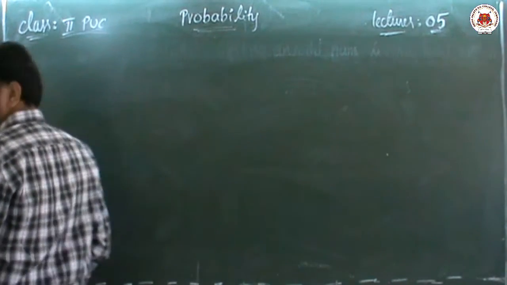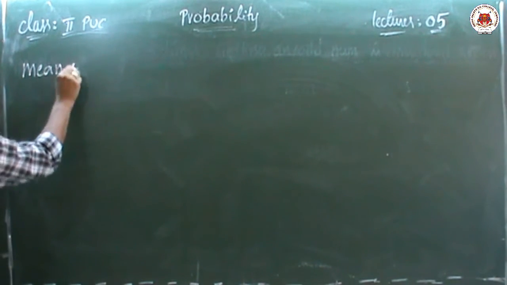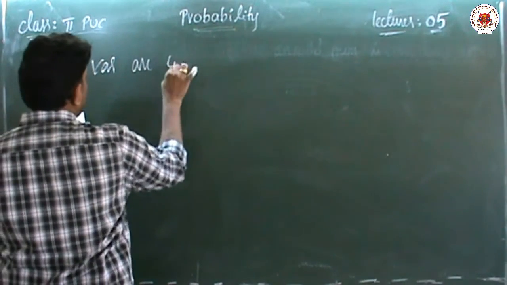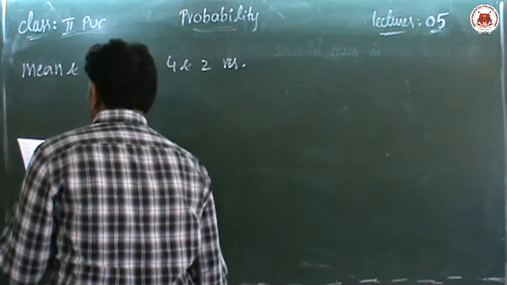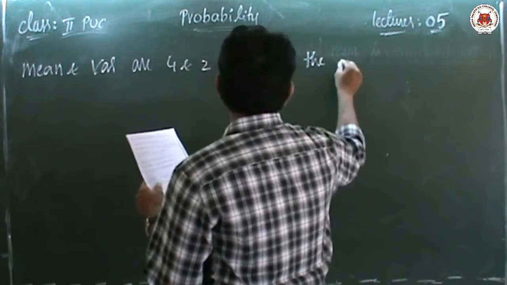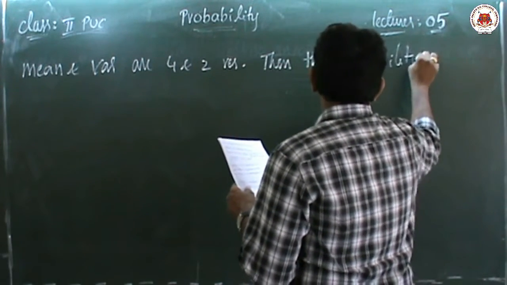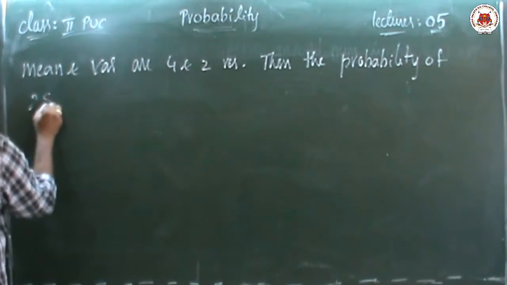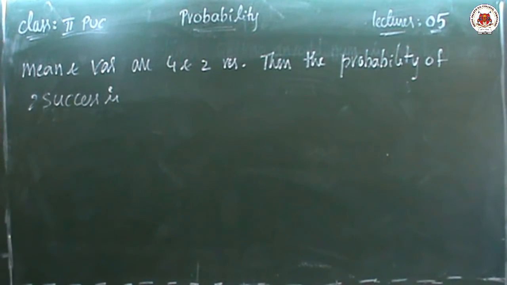The last question: mean and variance are 4 and 2 respectively. Then the probability of 2 success is. This is the question. So how to do this one?